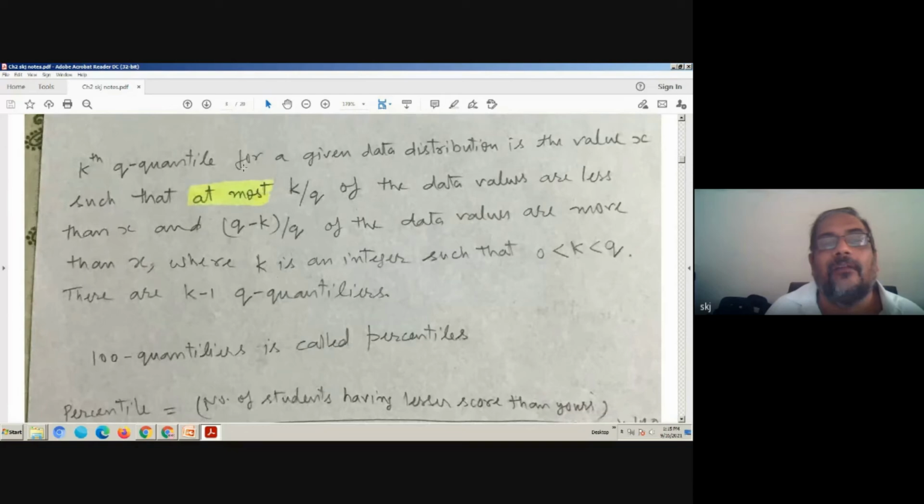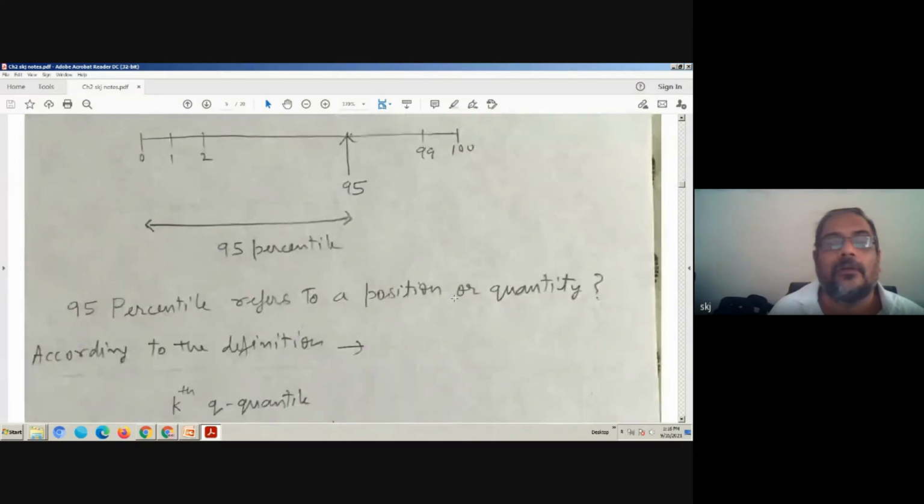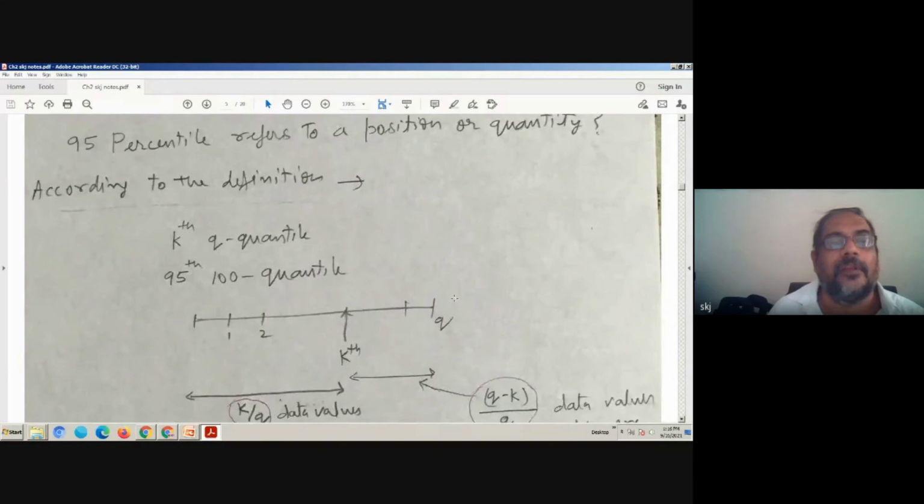The kth Q quantile for a given data distribution is the value x such that at most K divided by Q of the data values are less than x and Q minus K divided by Q of the data values are more than x, where K is an integer such that K is greater than 0 and less than Q, and there are Q minus 1 Q quantiles. Okay, and we say 95 percentile.